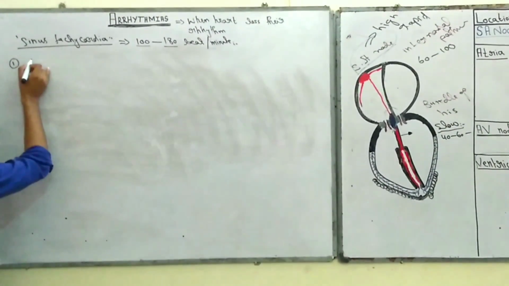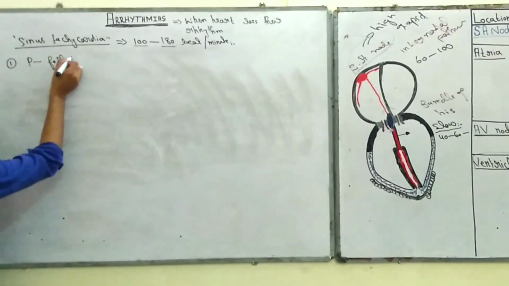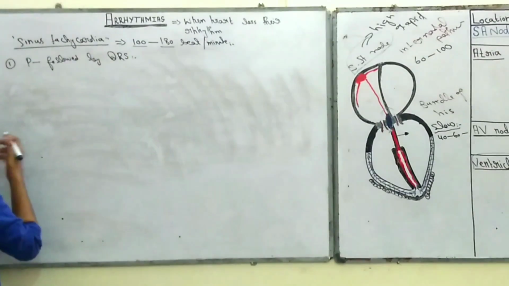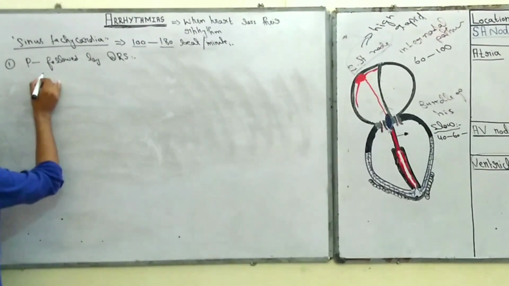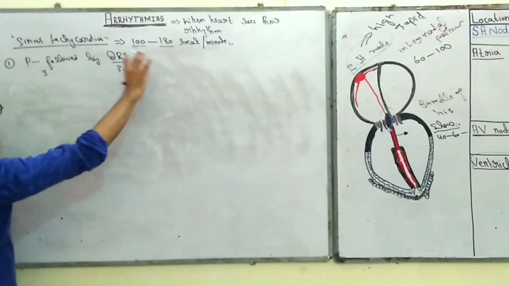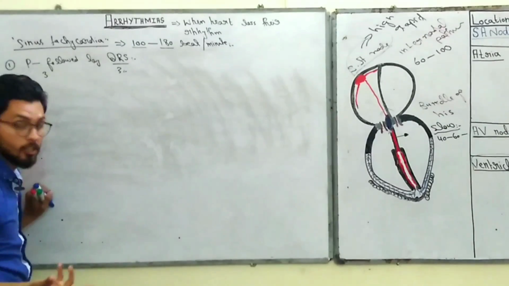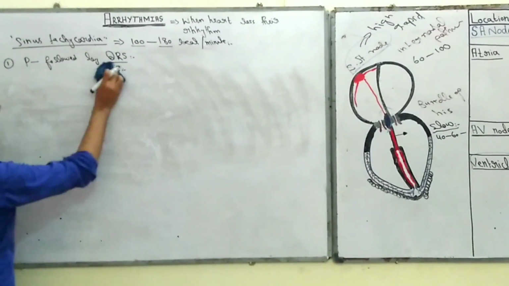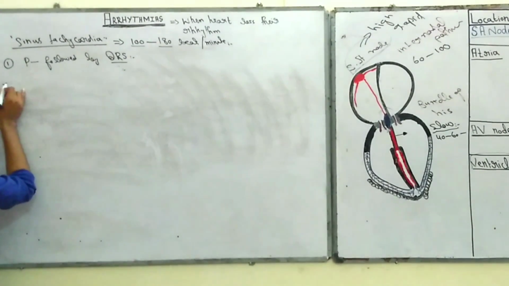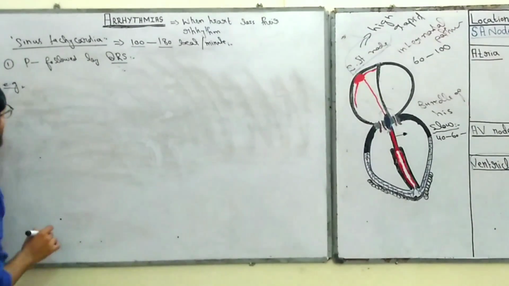In sinus tachycardia, every P wave is followed by a QRS complex. For example, if the P wave produces 3, the QRS complex also produces 3. It means there is a normal conduction, but fast conduction, or we can say rapid conduction, right? So what are the triggers that cause sinus tachycardia or tachyarrhythmia?